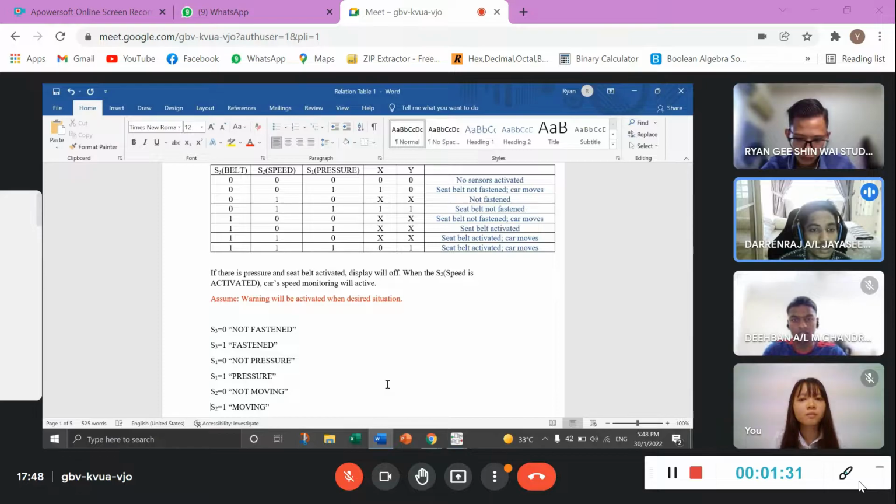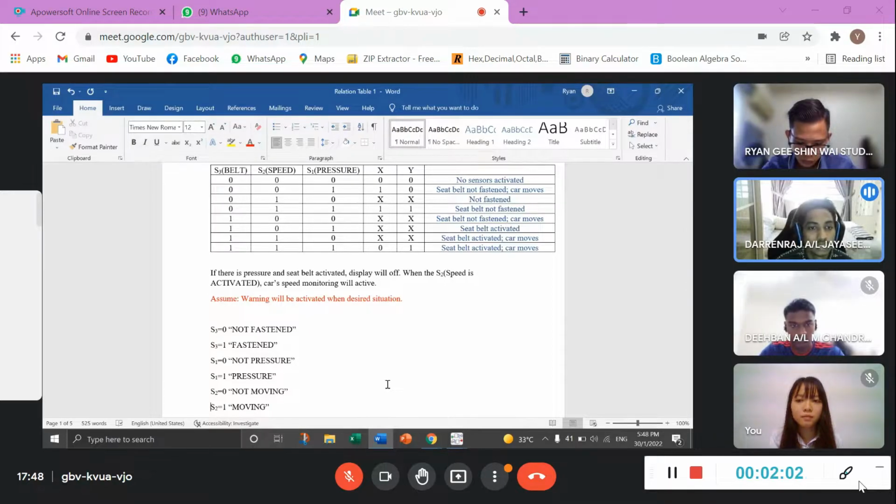When S1 equals 0, S2 equals 0, and S3 equals 1, the output will be XX, which is don't care. And for S1 equals 1, S2 equals 0, S3 equals 1, it will be don't care. It follows for the last one also, S1, S2, and S3 being 0, 1, 1. These three descriptions will be don't care because the seatbelt is not fastened while the car moves, the seatbelt is activated, and also the seatbelt is activated while the car moves.